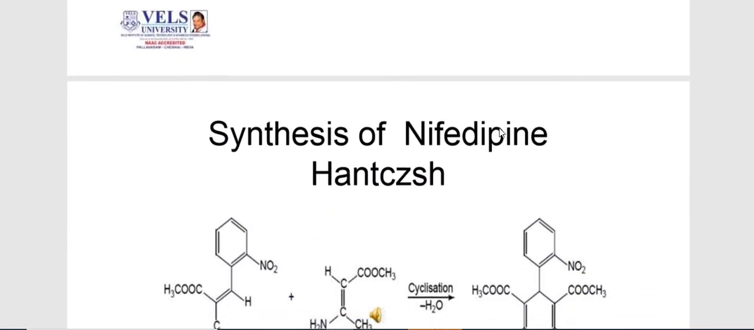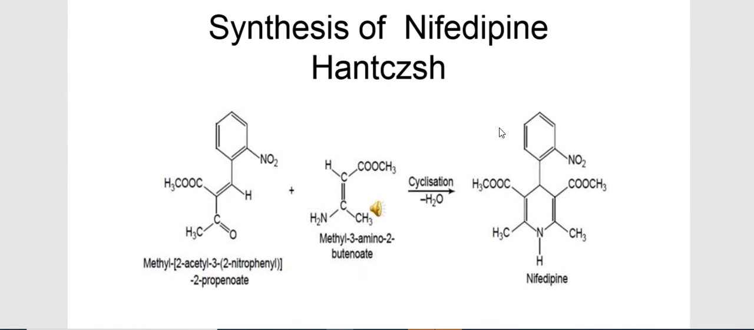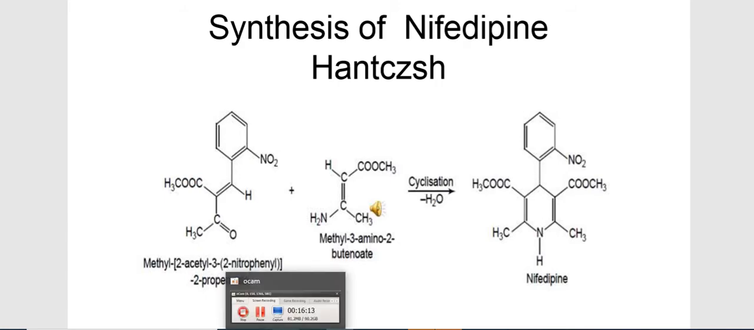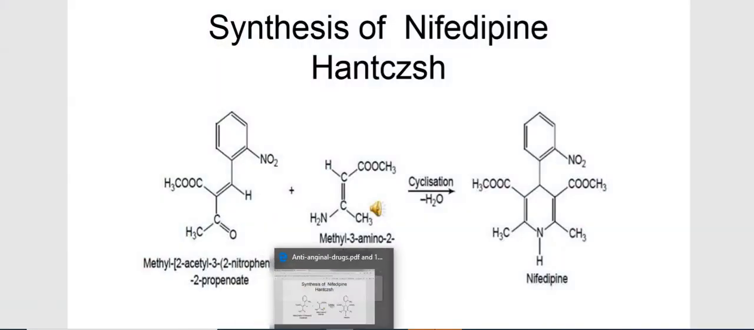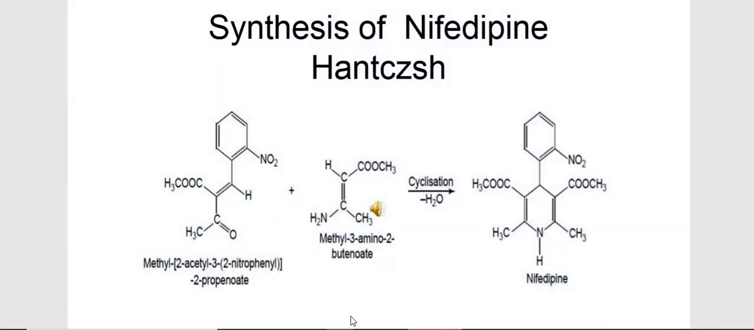Next is the synthesis of nifedipine, and basically this nifedipine synthesis is via Hantzsch pyridine synthesis. Nifedipine is a 1,4-dihydropyridine class of drug. So the basic moiety is this 1,4-dihydropyridine, and this particular one is synthesized via Hantzsch synthesis. In this, the starting material is methyl 2-acetyl 3-(2-nitrophenyl) propionate. It will interact with methyl 3-aminobutanoate via cyclization with removal of water.